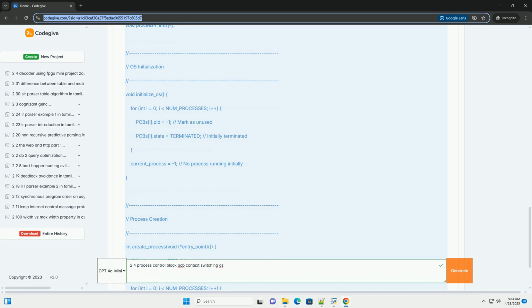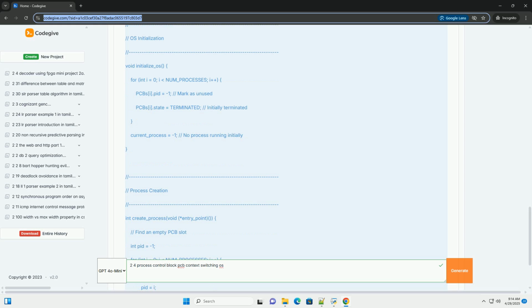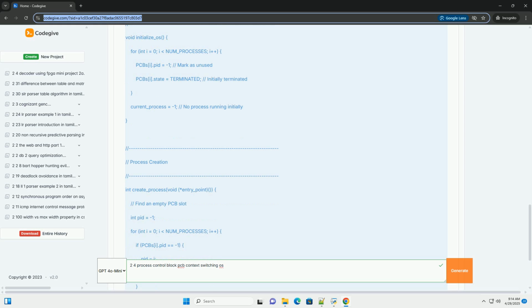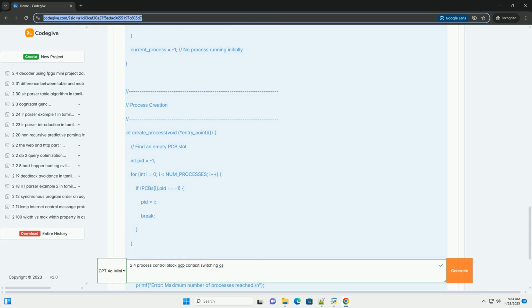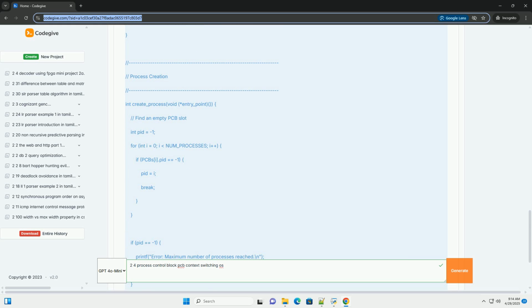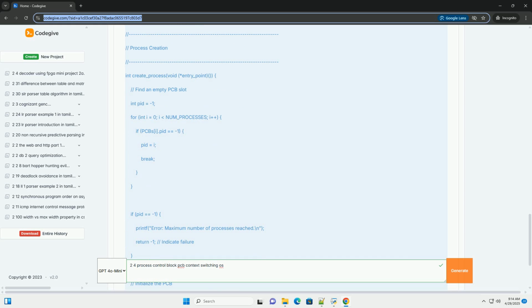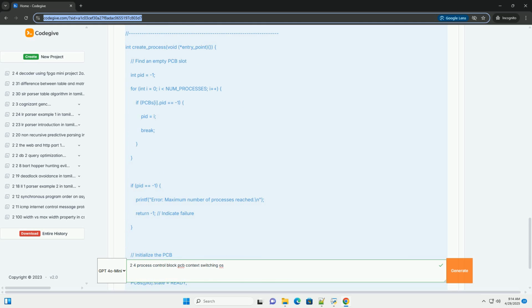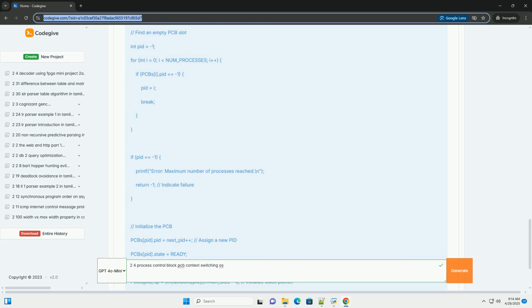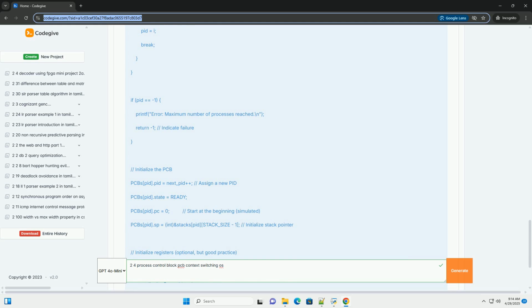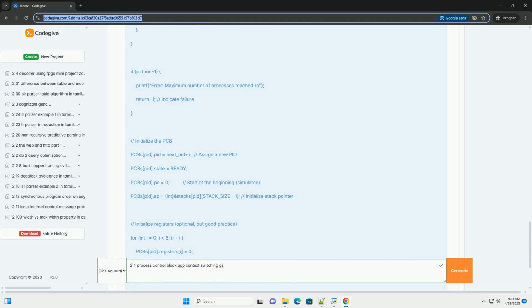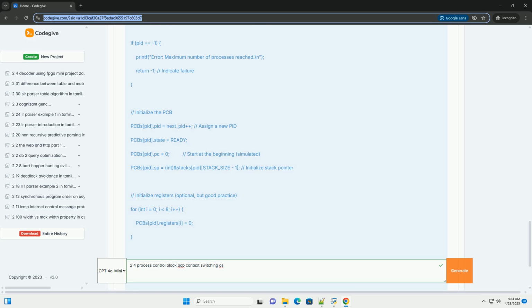Process ID, PID, a unique identifier for the process. Process state, for example ready, running, blocked/waiting, terminated. This tells the OS what the process is currently doing. Program counter, PC, the address of the next instruction to be executed. Crucially important for resuming execution correctly.